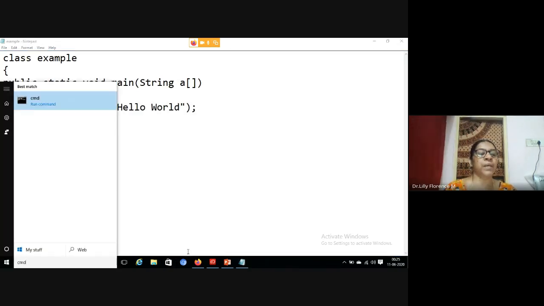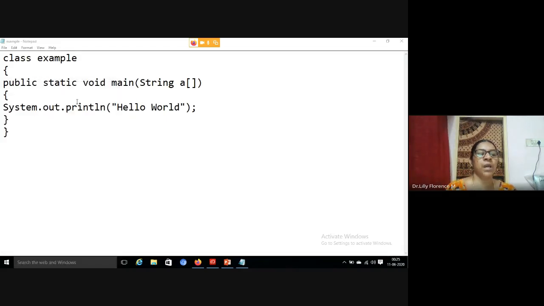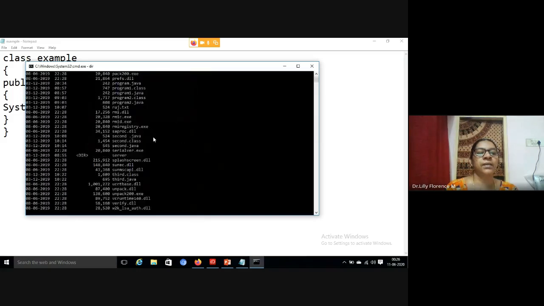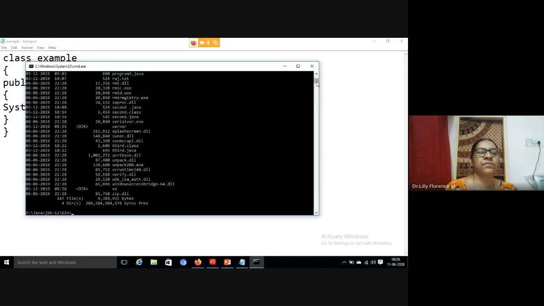Now open the command prompt, and we have to run the Java code. It is in D, Java, JDK, bin. See, javac is the Java compiler. Our program is example.java, so it will compile our code and the bytecode will get created. When you look, you can see the example.class file here.